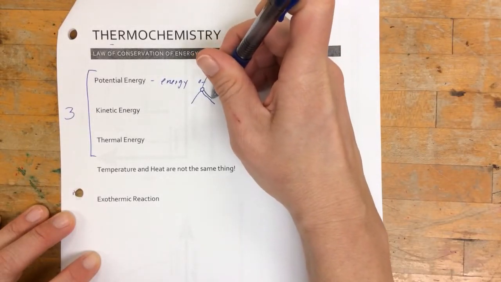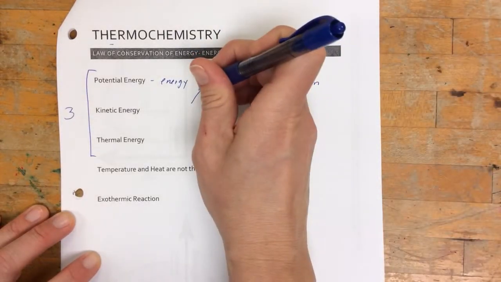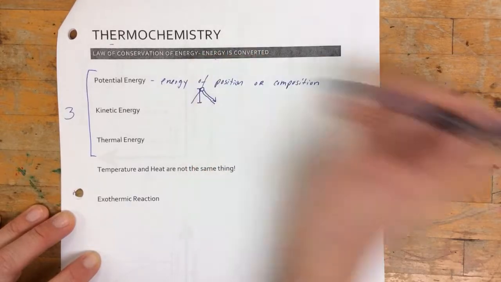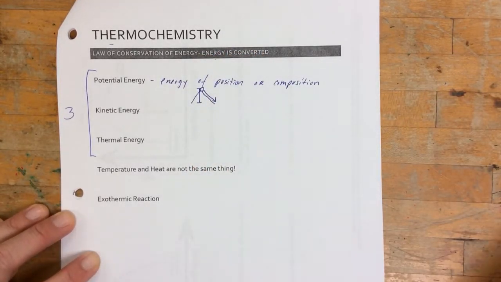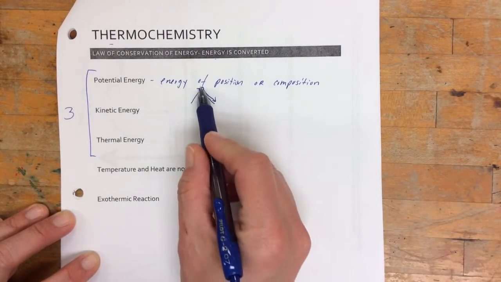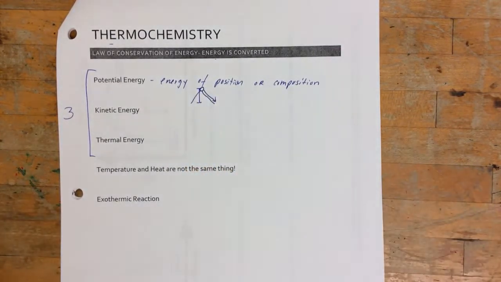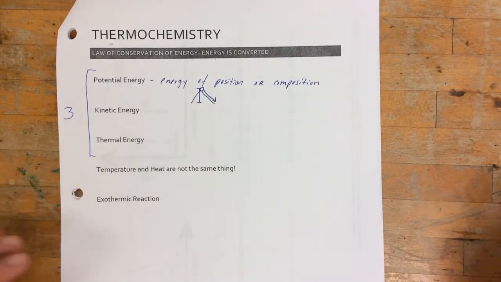It's going to roll down the hill, right? How high that rock was on top of that mountain is the energy of position. It's the amount of potential energy based on how high it is. So energy of position is a type of potential energy.